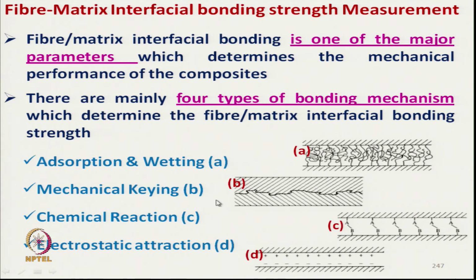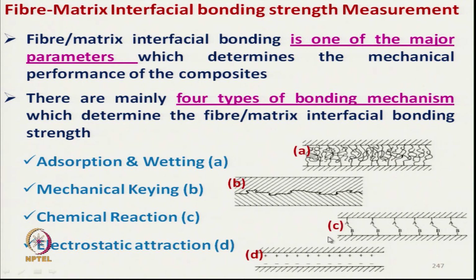Mechanical keying is also one of the mechanisms where a rough surface of the reinforcing material is created, so that mechanical bonding takes place, which enhances the bonding strength.